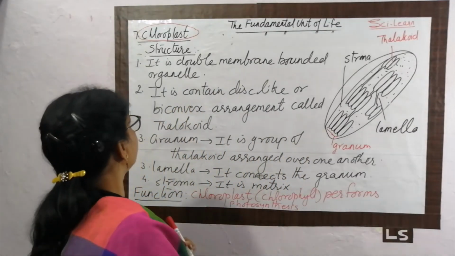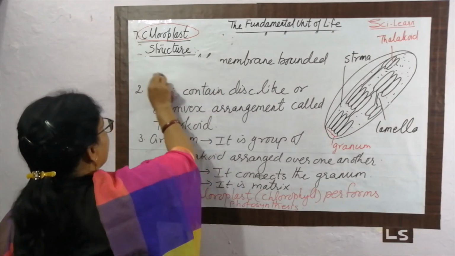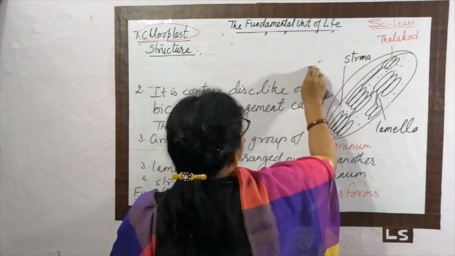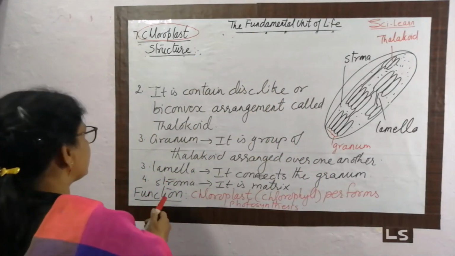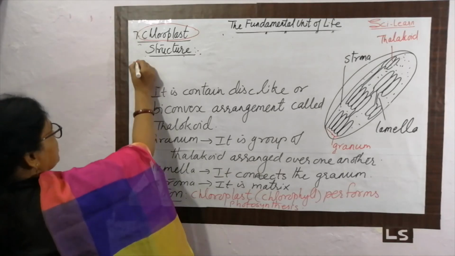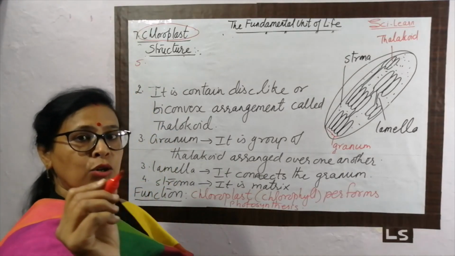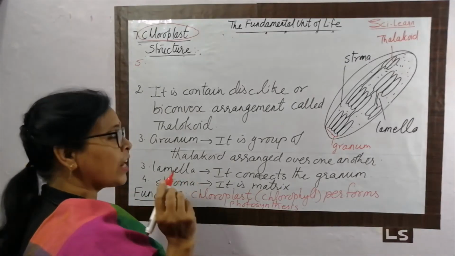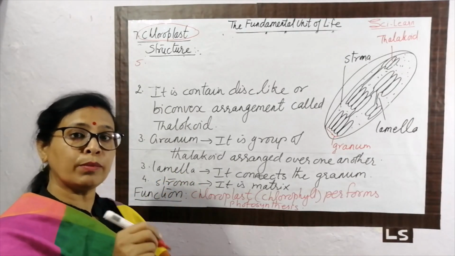One more important thing, right in the structure only: chloroplast is also an organelle which has its own ribosome and DNA.